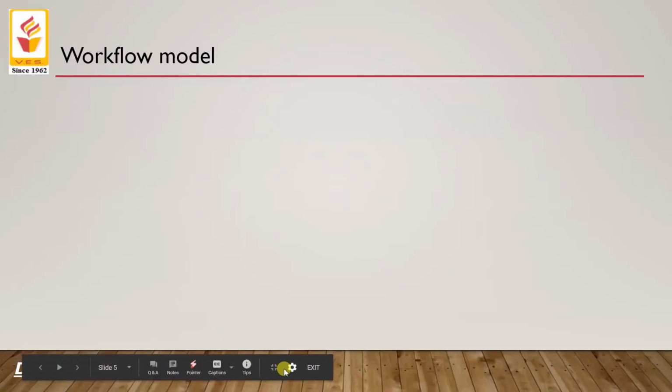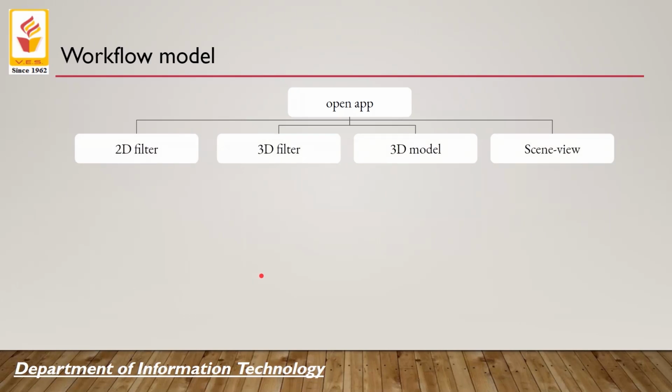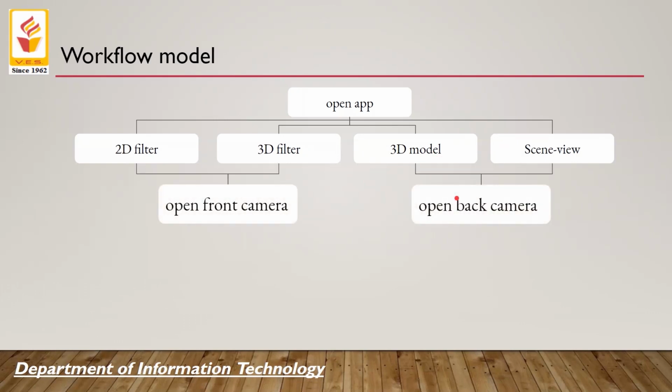This is the workflow model of Imagine AR. You have to open the application, then you will be provided with multiple options. Do you want to go with a 2D filter, a 3D filter, a 3D model, or a scene view? Accordingly, the front or back camera will be opened. Later, you can capture, save and share your experience.